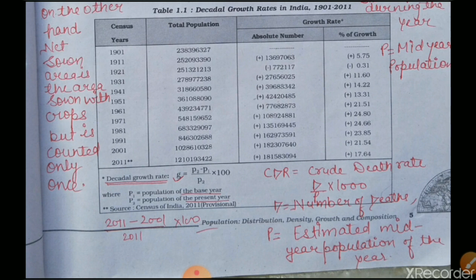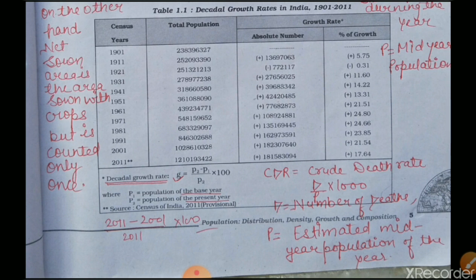And P2 shows the population of the present year. Here we give one example: if we want to know about the 10-year period, between 2001 and 2011, how do we get the growth rate?